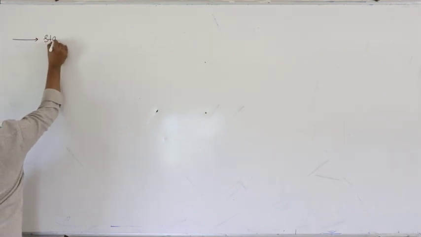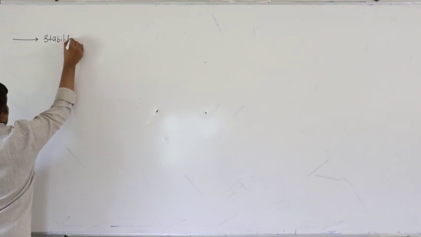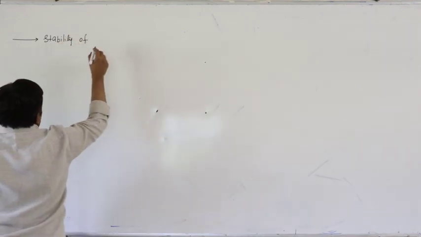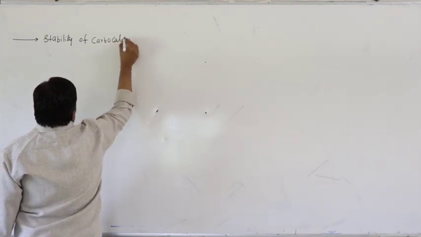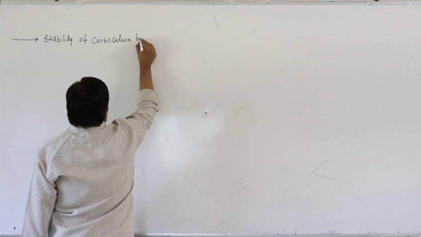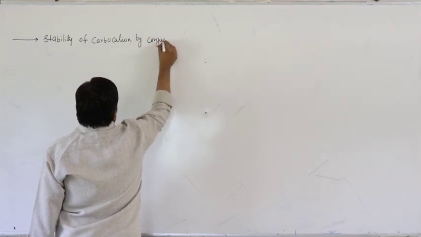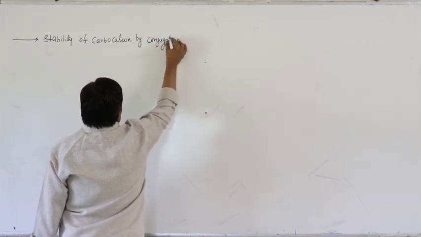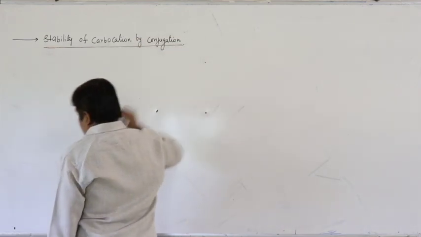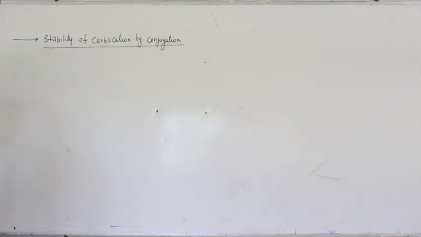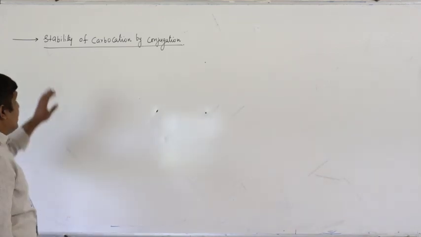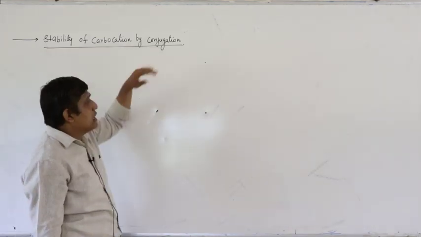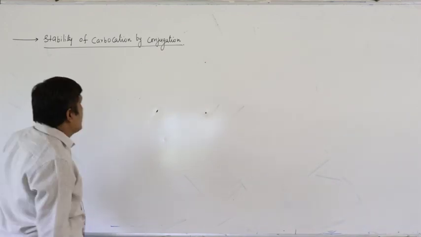Next factor, stability of carbocation by conjugation. If carbocation is more stable, then it readily undergoes SN1 reaction. This is what we have studied. So here we are going to study how a carbocation can be stabilized by conjugation, right?